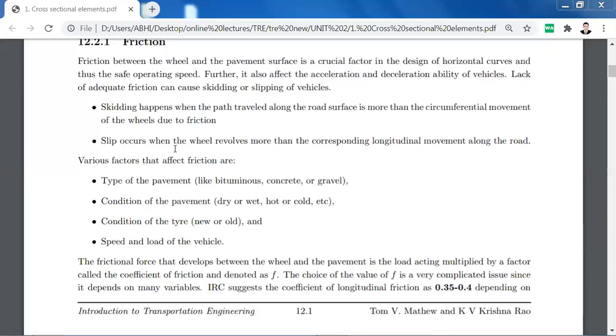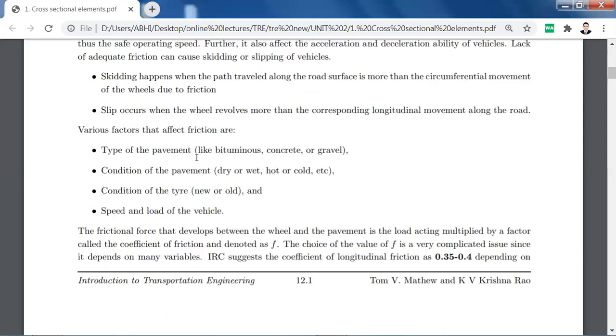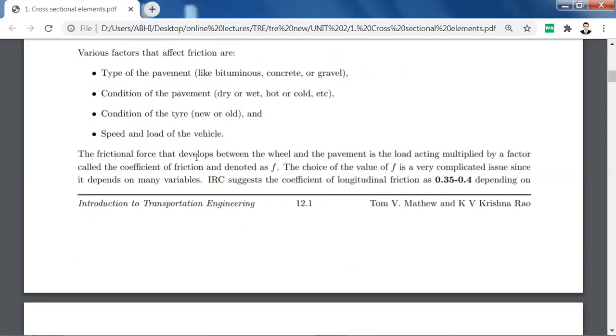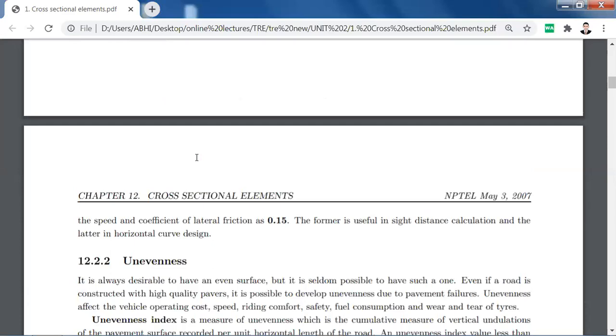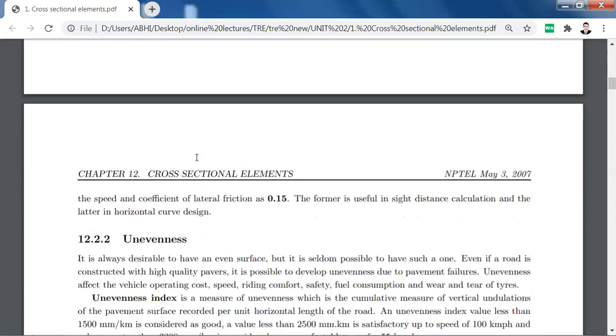IRC means the Indian Roads Congress. Now IRC has various codes, as we have seen in the list of codes also. It suggests the coefficient of longitudinal friction as 0.35 to 0.4, depending upon the speed, and coefficient of lateral friction as 0.15.